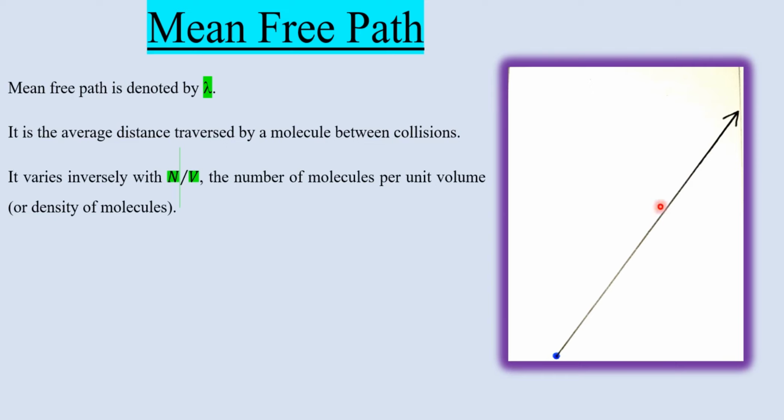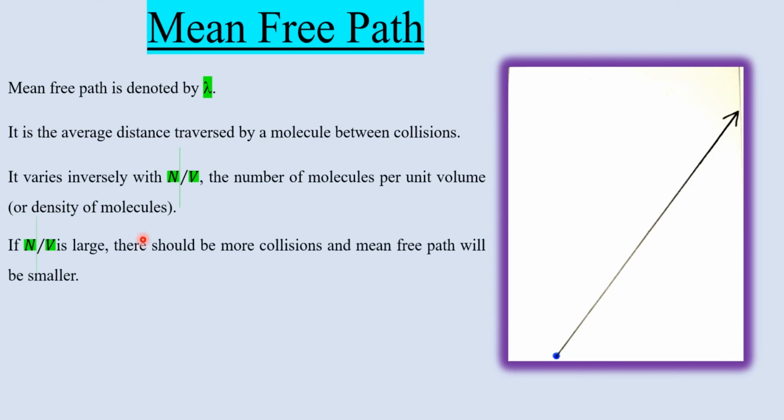First of all, we have to find out the variation, on which variables it depends. Number one, it varies inversely with N over V. It is the number of molecules per unit volume, or in other words, the density of the molecules. If density is large, definitely there will be more collisions and the mean free path will be smaller. If density is small, N over V is small, there will be fewer molecules and fewer collisions. As a result, the mean free path will be larger.